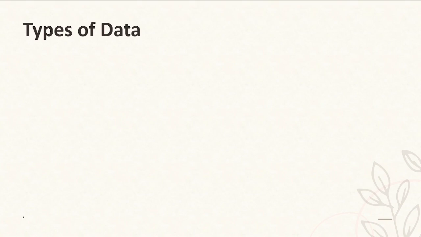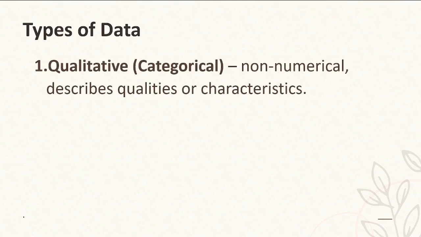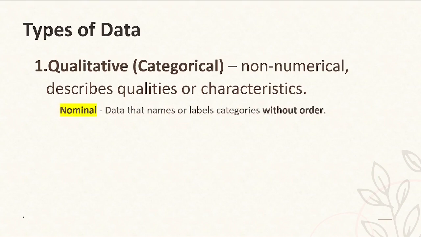There are two types of data, qualitative and quantitative. So qualitative data are non-numerical and describe qualities or characteristics. There are two types, the nominal and ordinal. Nominal data are names or labels, categories without order.